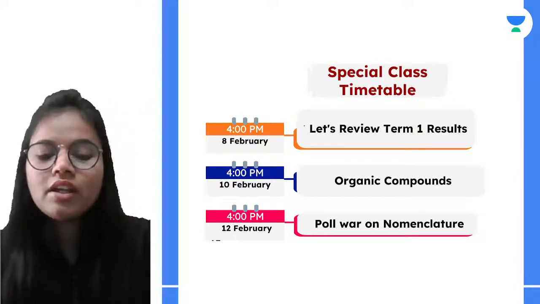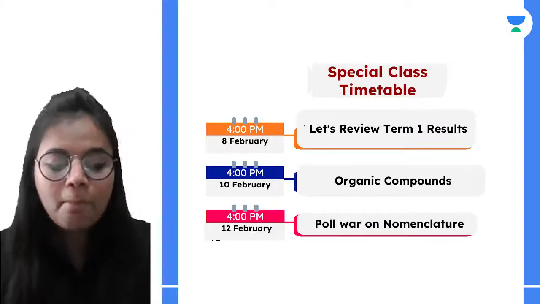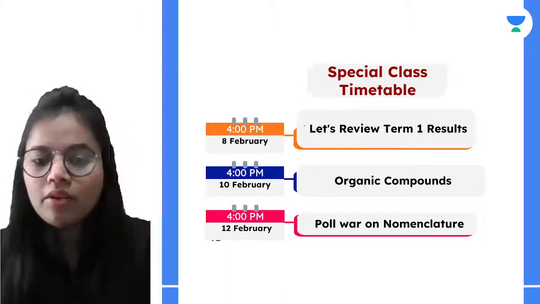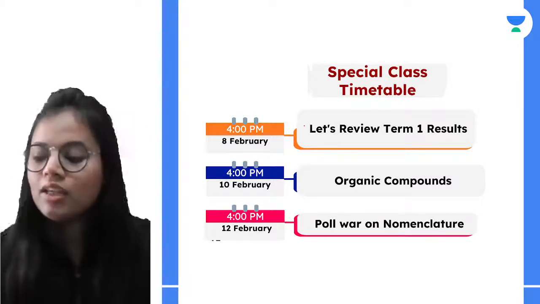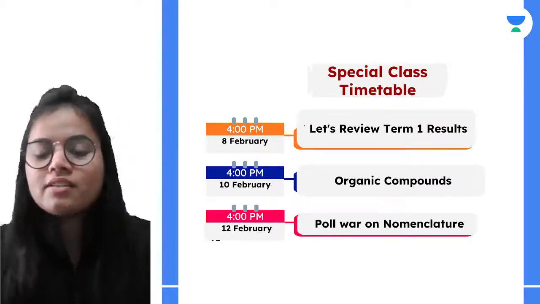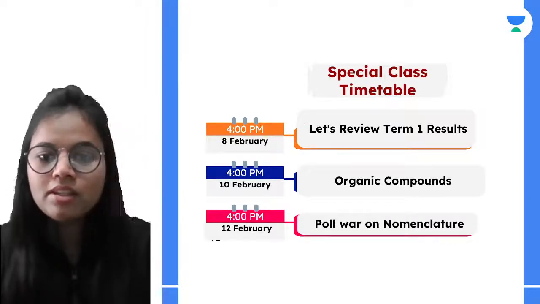Next, on 10th February at 4 p.m. we are going to cover organic compounds, and on 12th February at 4 p.m. we are going to have a poll war on nomenclature. So this is our basic schedule for 3 days. Kindly make a note of it.